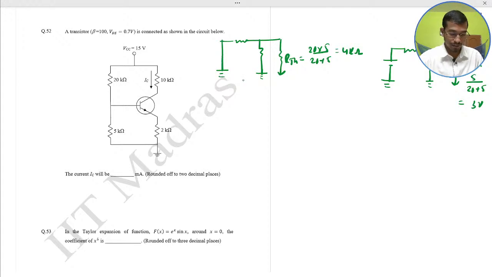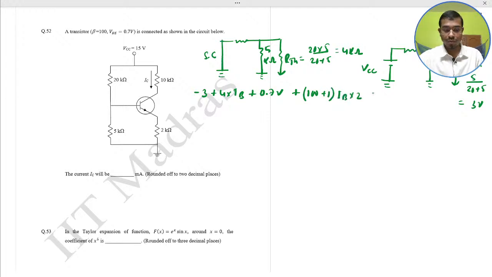This is the collector and here this is the VCC, and this is the 5 kilo ohm. So KVL in loop 1: minus 3 volt plus 4 into IB, base current, plus 0.7 volt plus (100 plus 1) into IB into 2, that is equal to 0. You get the IB value: 3 minus 0.7 divided by 4 plus 101 into 2.